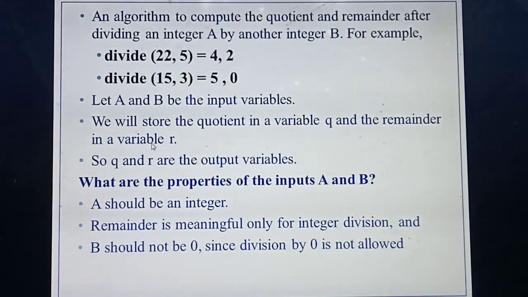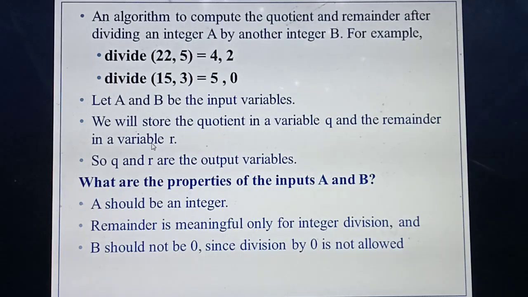Remainder. Okay students, so already you are taking two input variables, that are A and B. After dividing, you will get some answer, that is a quotient as well as remainder. So that is what we are calling an output. To represent this output, you are using two variables, Q and R. So Q represents quotient, R represents remainder. A and B are the input variables. Q and R are the output variables.